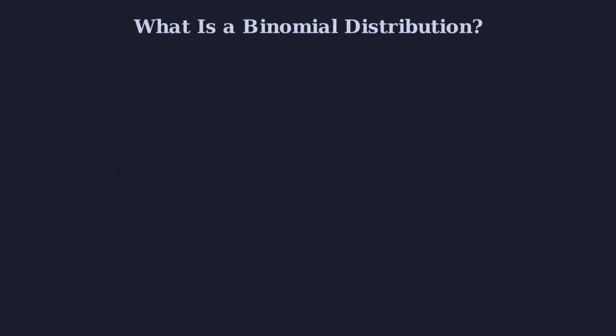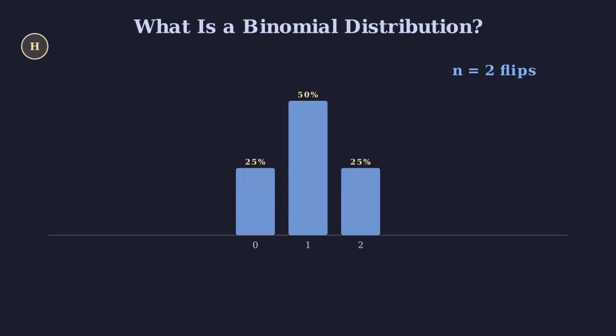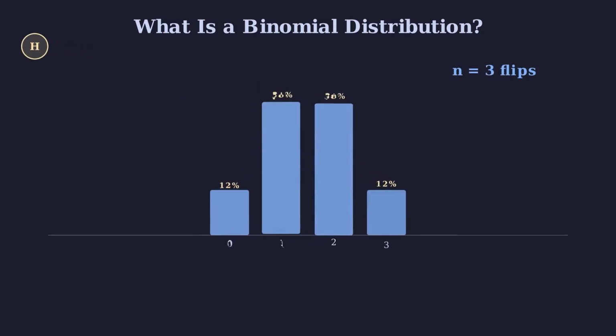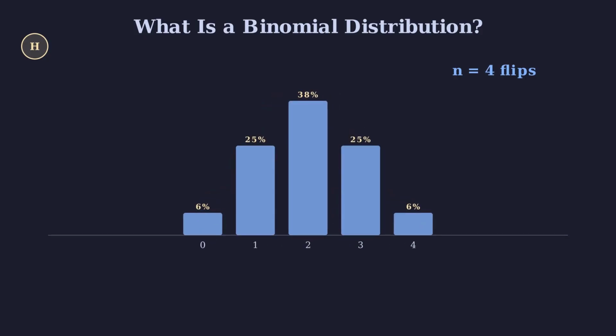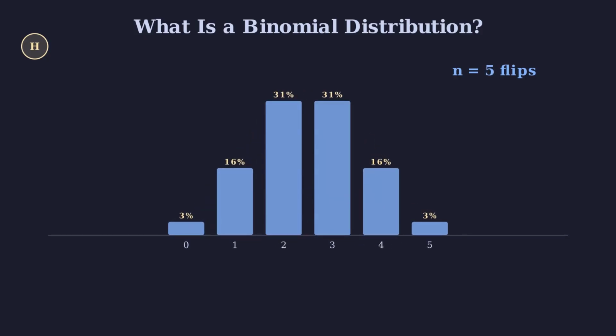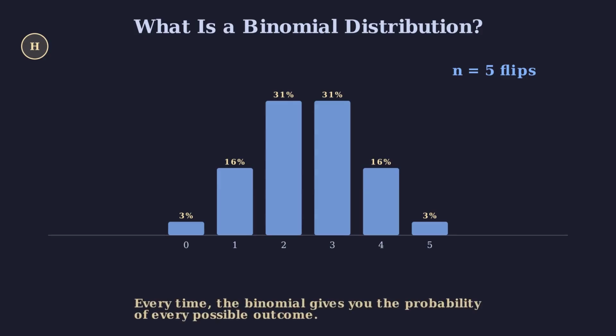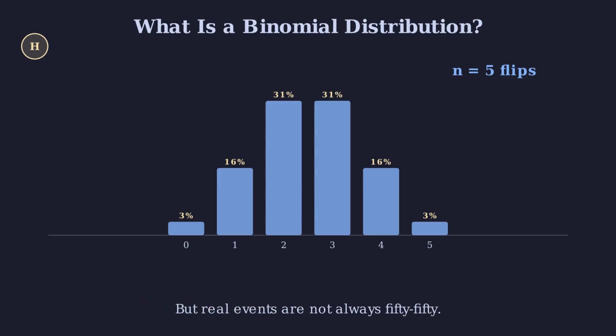Let us start with the simplest distribution, the binomial. Here is the idea. You have an event with a certain probability, and that event can repeat. Take a fair coin, 50% chance of heads. Flip it twice, or 3 times, 4 times, 5 times. Every time, the binomial distribution tells you the probability of every possible outcome.